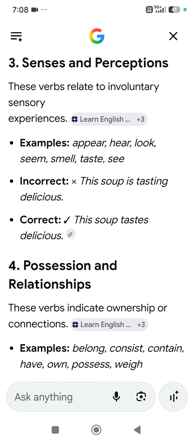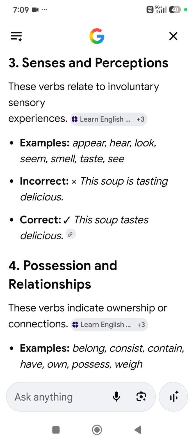Now the third category: senses and perceptions. These verbs relate to involuntary sensory experiences. So that is senses and perception: appear, hear, look, seem, smell, taste and see.